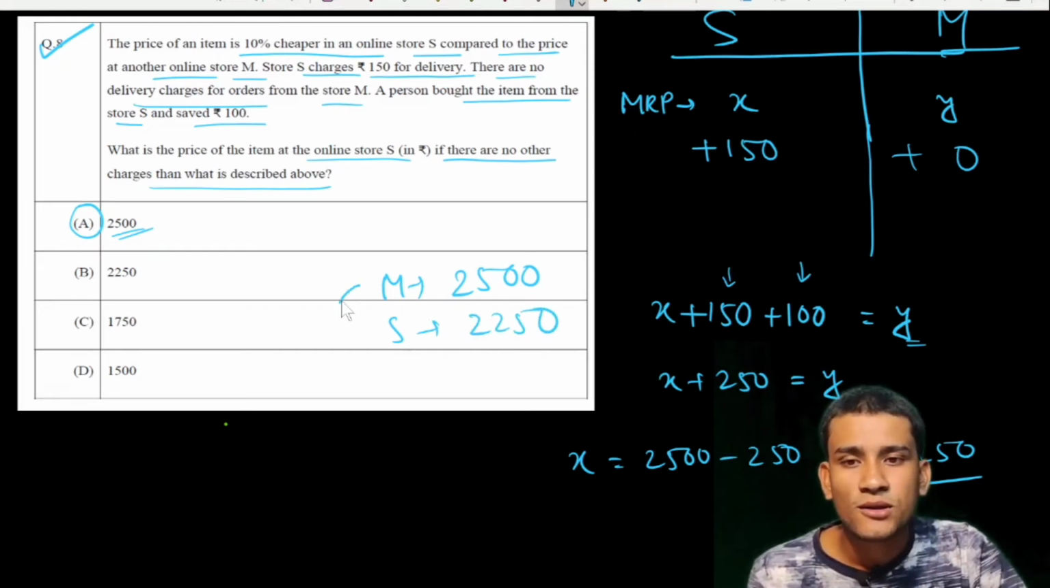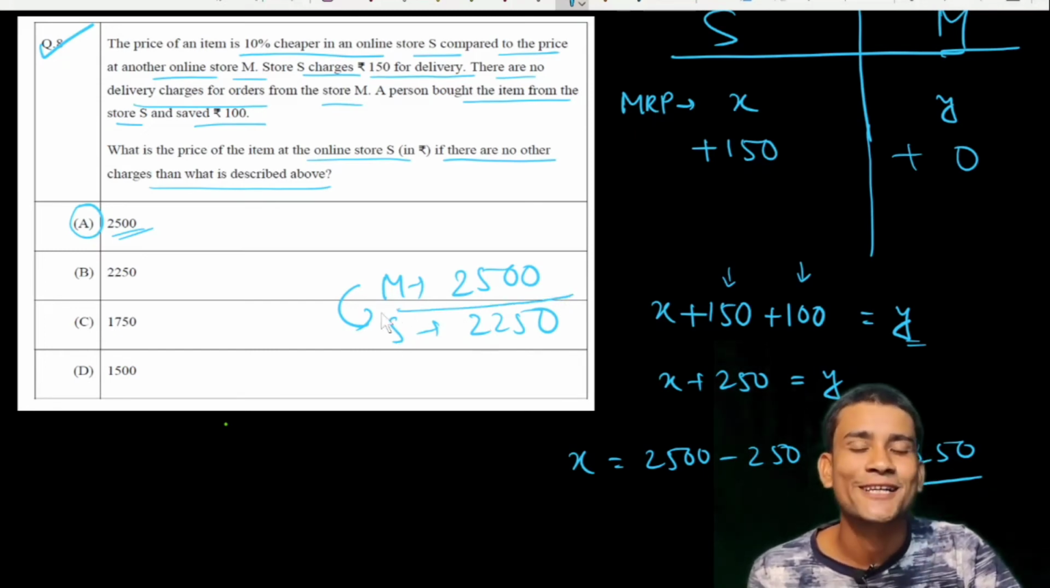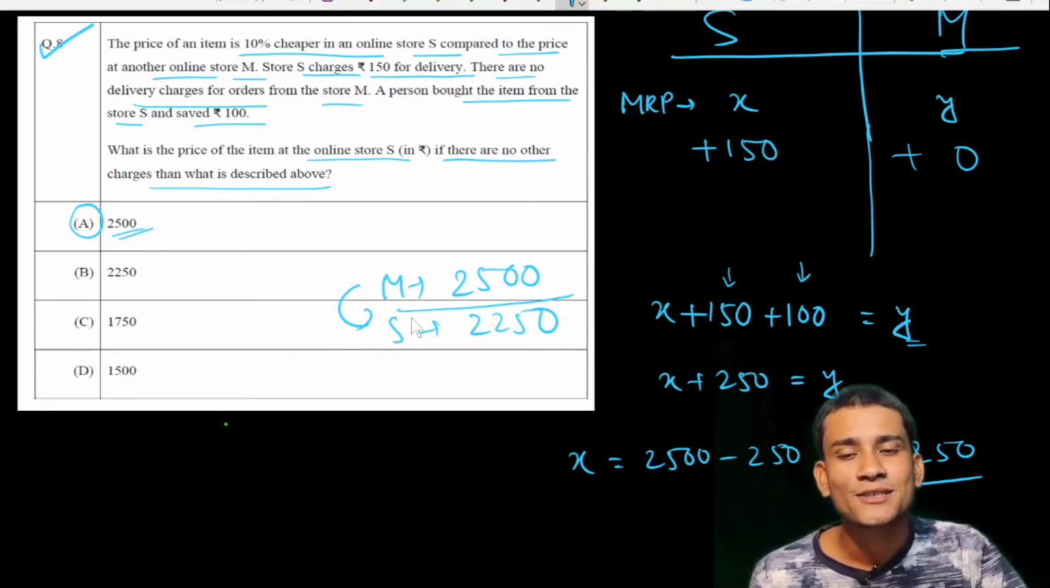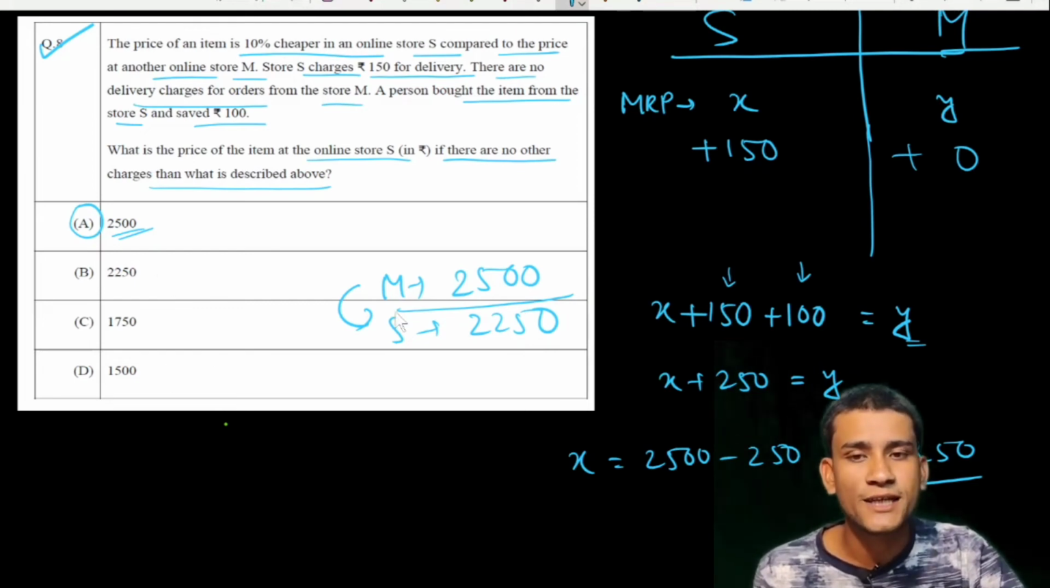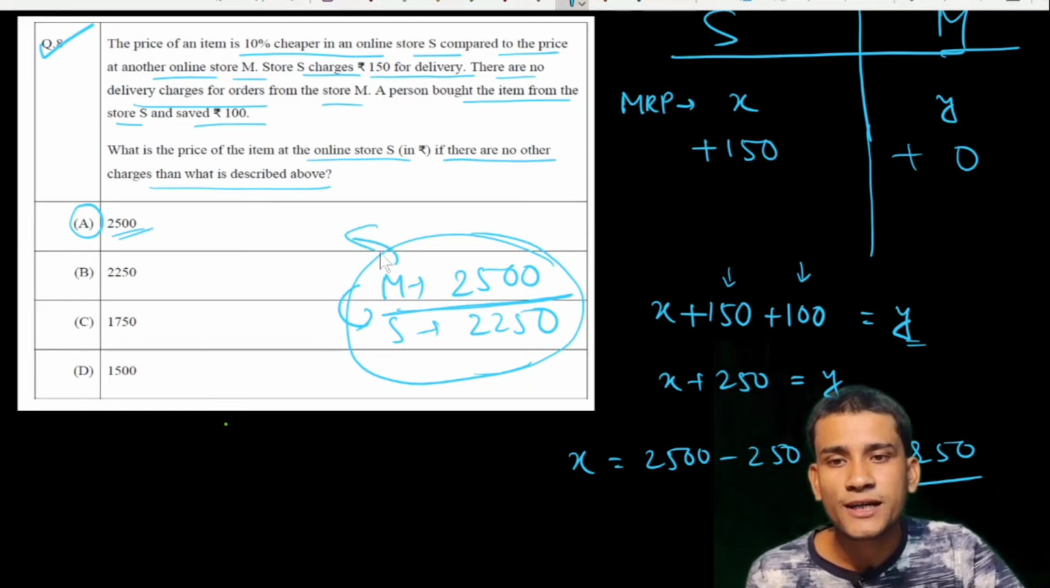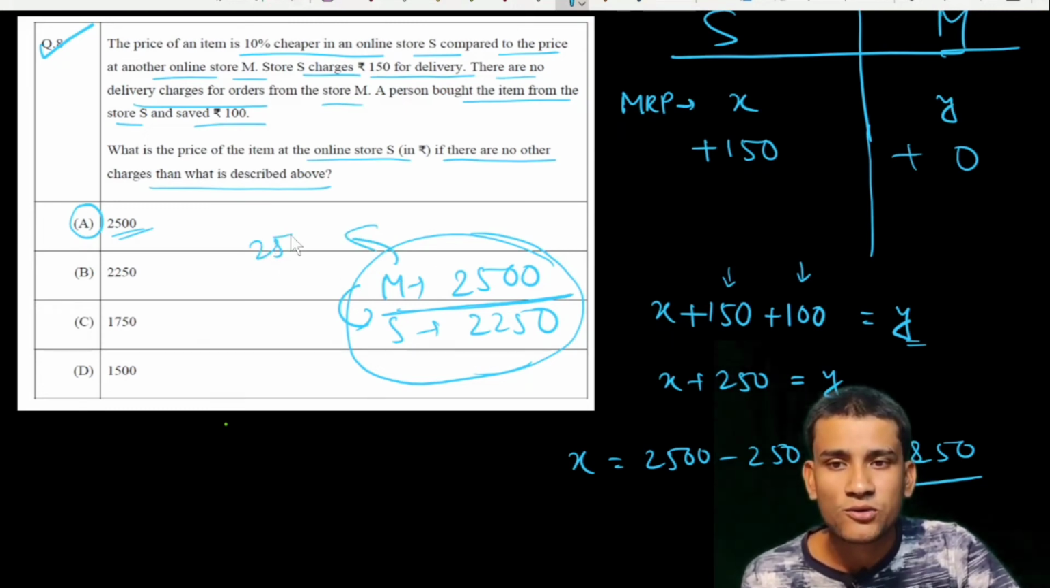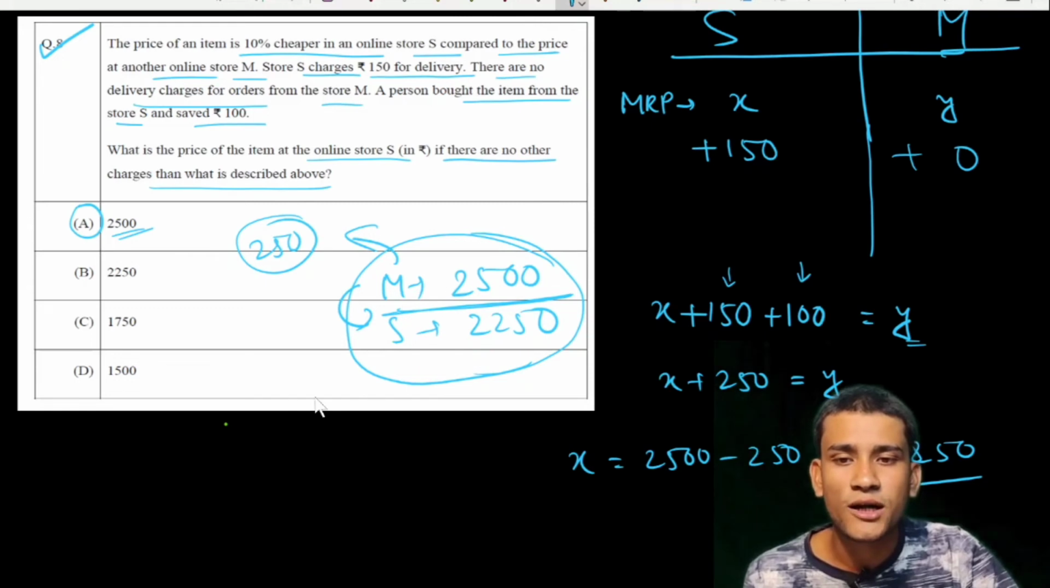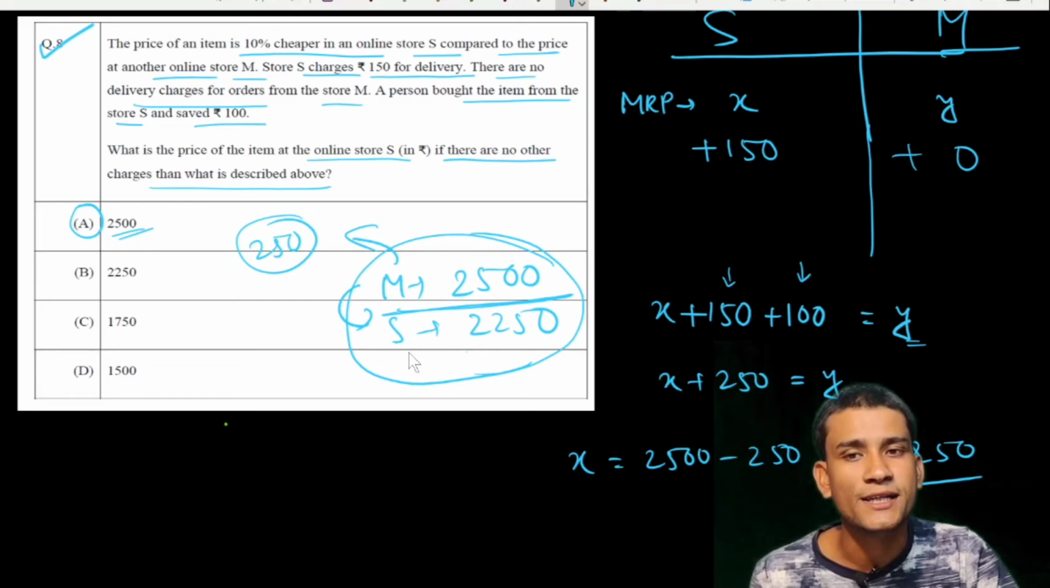Now if we see, the price of S in this case is 10% cheaper than M. See this very carefully. If we take this choice from these options, then only in this case the price is 10% cheaper in case of S. 10% of 2500 is 250, and 2500 minus 250 is 2250, which is 10% cheaper in this case only.